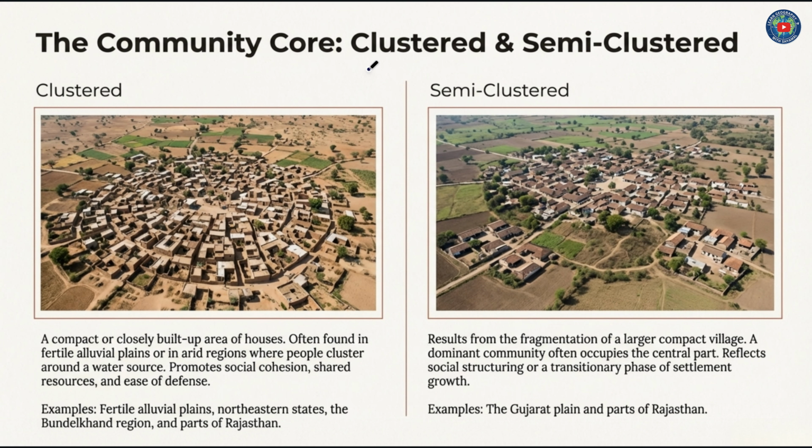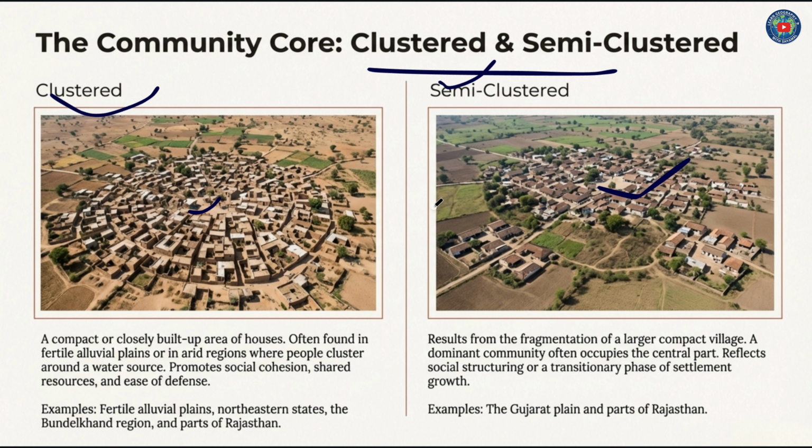The community core: clustered and semi-clustered. Clustered settlement like this, semi-clustered like this. A compact or closely built-up area of houses, often found in fertile alluvial plains or in arid regions where people cluster around a water source, promotes social cohesion, shared resources and ease of defense. Examples: fertile alluvial plains, northeastern states, the Bundelkhand region and parts of Rajasthan.